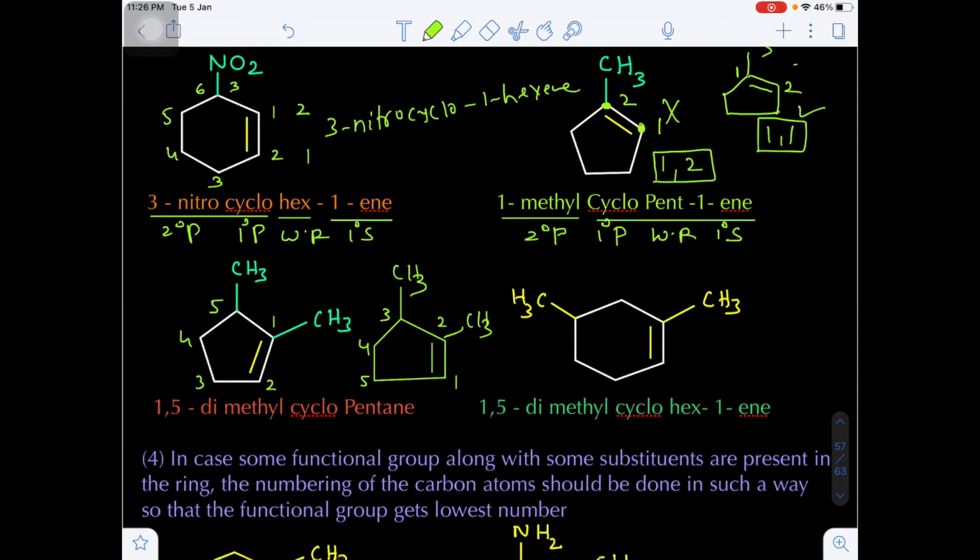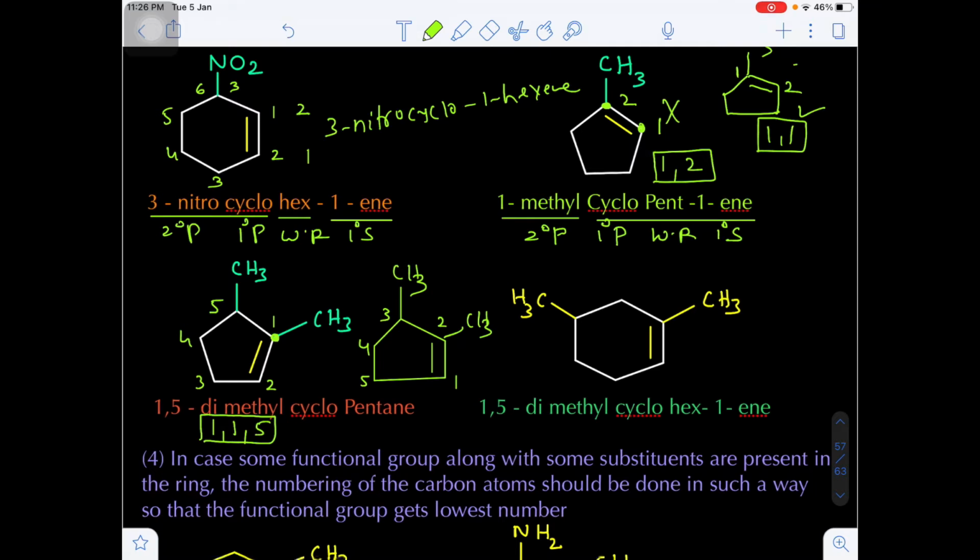Now out of these two numberings, which numbering will be correct? Suppose in the first case the methyl group is present on the first carbon, simultaneously the double bond is also located on the first carbon, and the next methyl group will be located on the fifth carbon. So 1, 1, 5, these are the three locants.